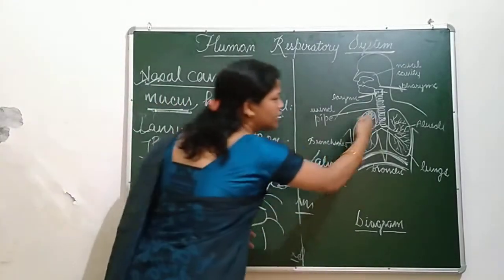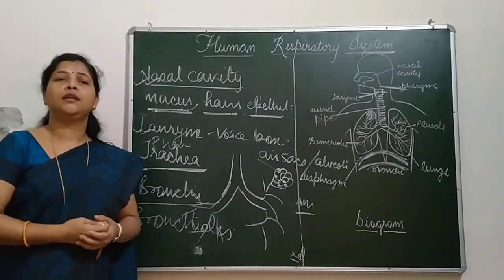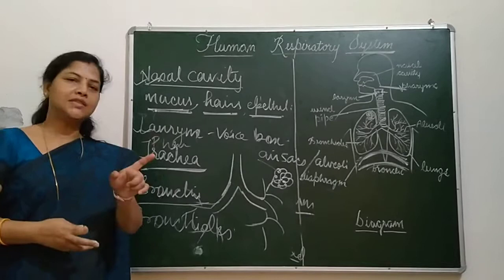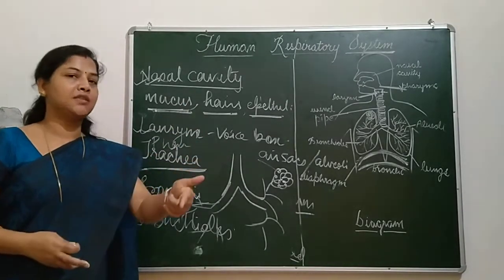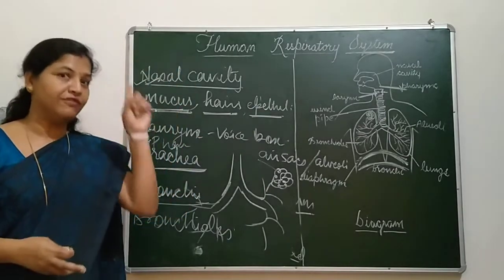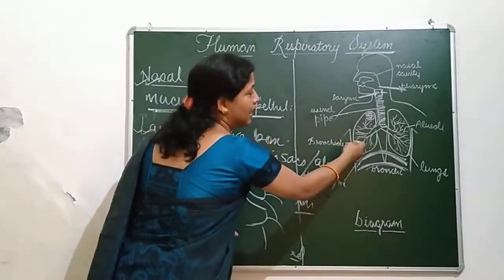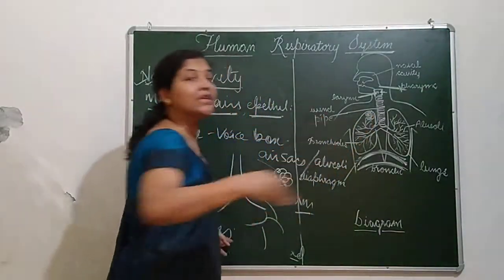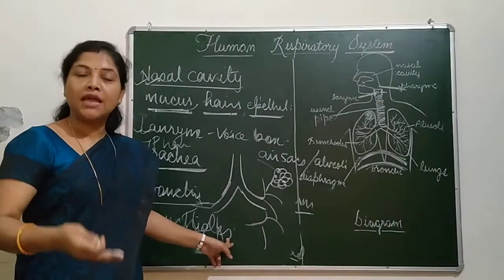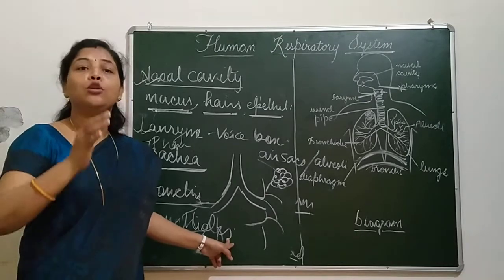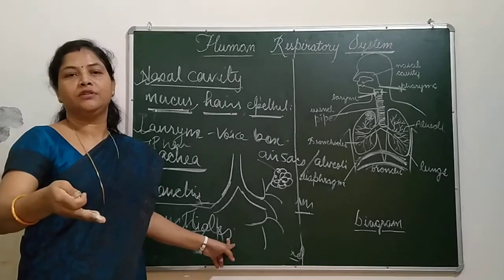So what is the need of this much alveoli, and what is the need of branching of this bronchi into so many bronchioles? Once again, the same as I have made you understand in the digestive system. To increase the surface area, there is a rough structure called villi. In the same way, so many bronchioles connected with air sacs increase the surface area of lungs, so that within no time, lots of air can be taken and removed.